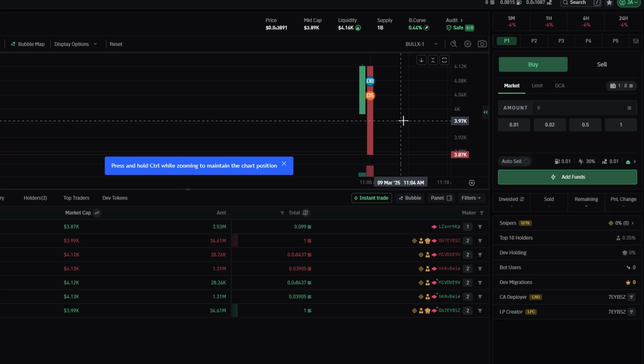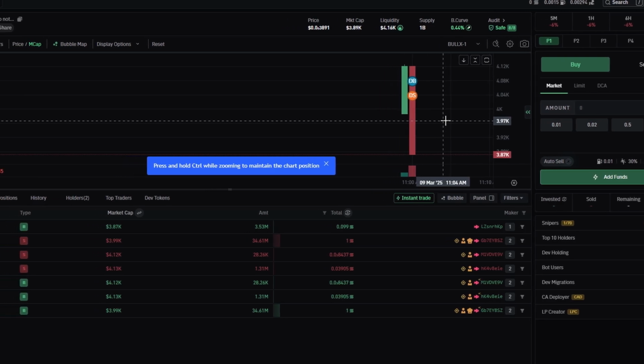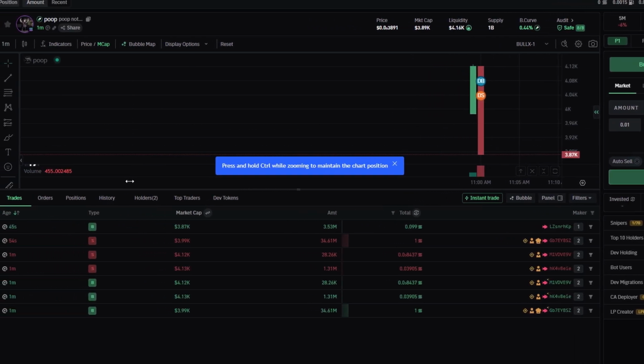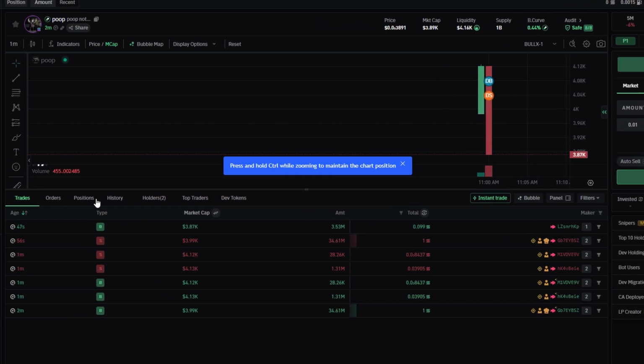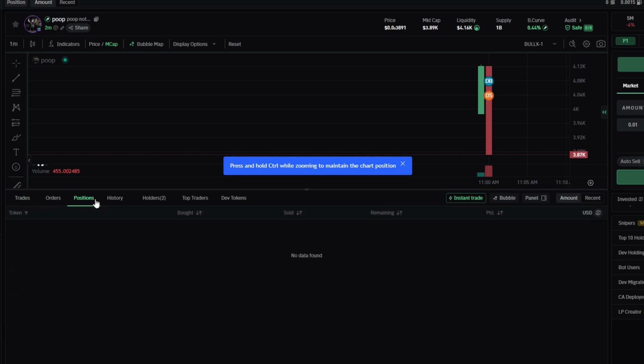After making a trade, you can easily track its progress by navigating to the Position tab. This section provides a detailed overview of your trade, including crucial information such as how much you invested, the amount you've sold so far, and your current profit or loss. It's a great way to monitor your position and ensure you're staying on top of any market changes.